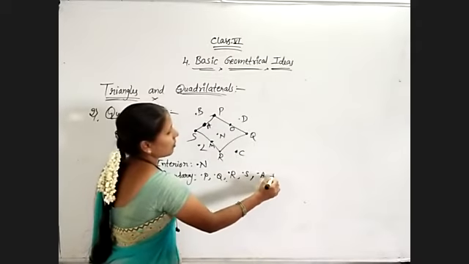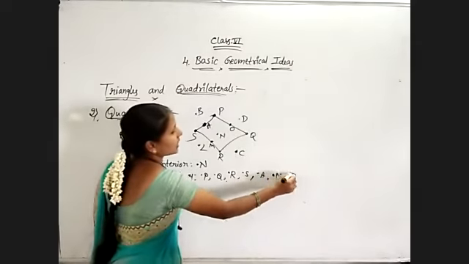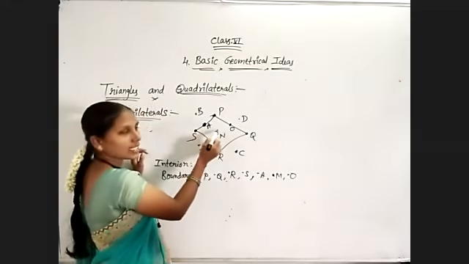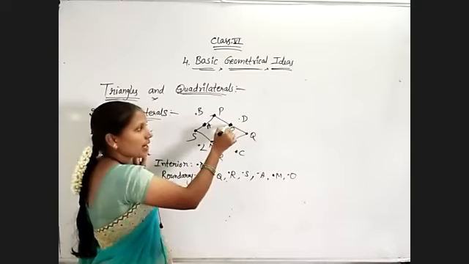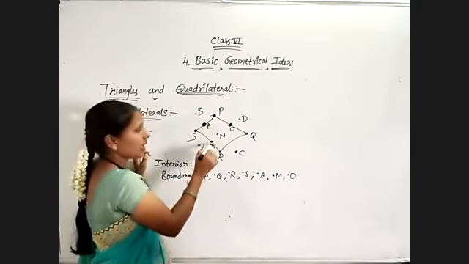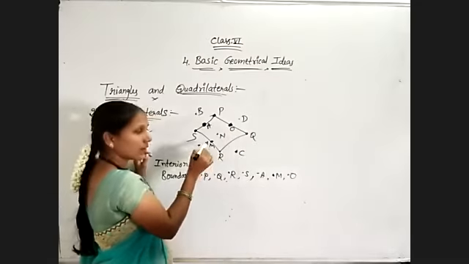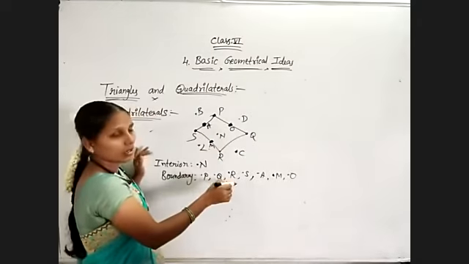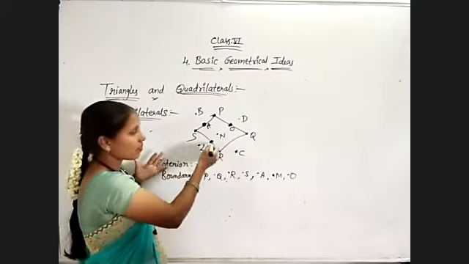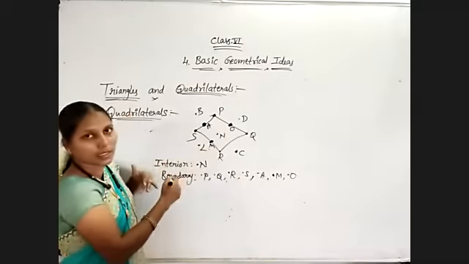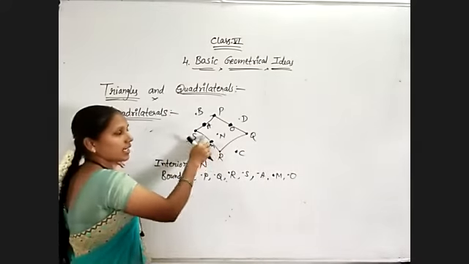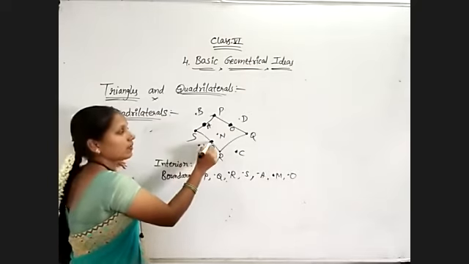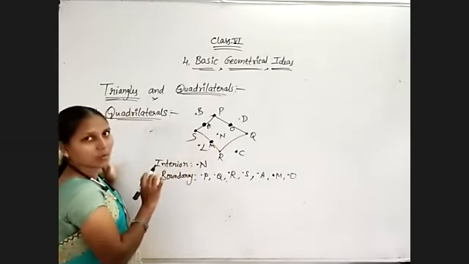Just observe, A and O are written inside, but the point is indicated on the boundary. M is written outside, even though it is on the line segment, so it is also considered a boundary point, not an exterior point. Wherever you write the letter, there is no problem, but where you indicate the point is what is important.